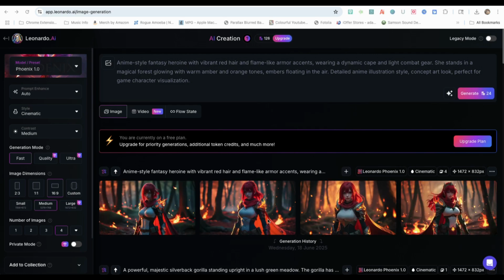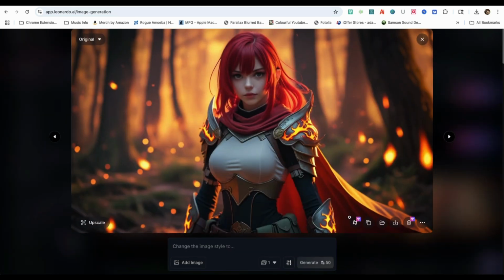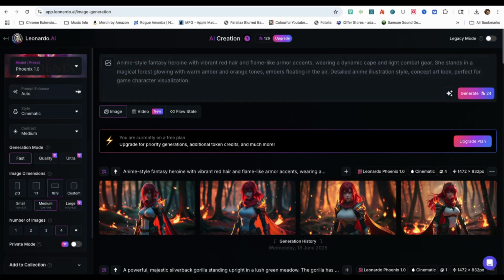Of the 4 AI images, I like the third one the most because it accurately fits the description in the prompt. The anime characters' vibrant red hair, flaming armor accents, dynamic cape, and light combat gear are all depicted in the image. The forest with warm amber and orange tones is accurate as well.